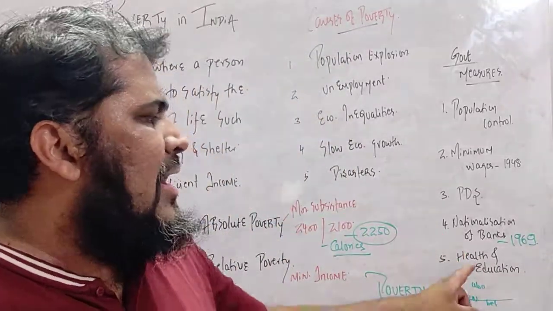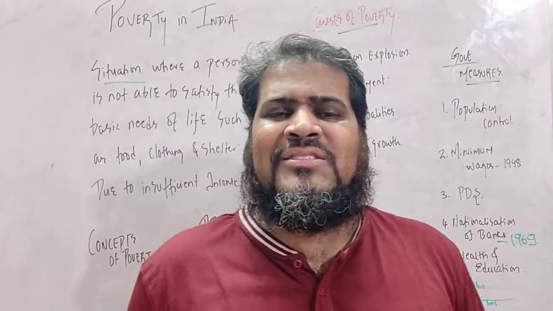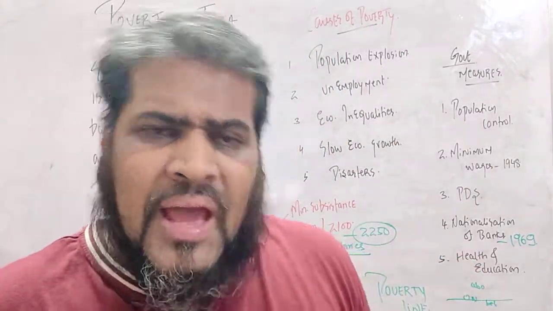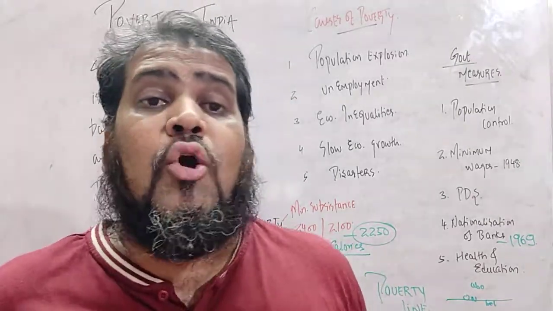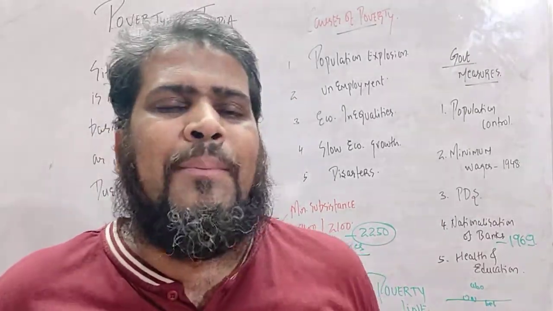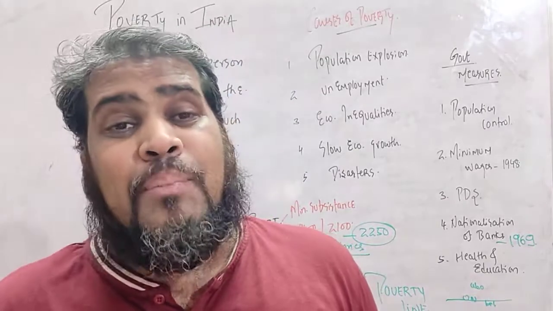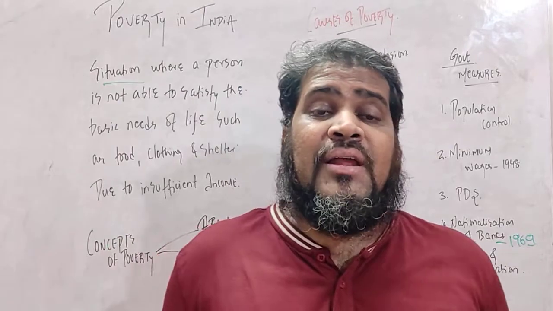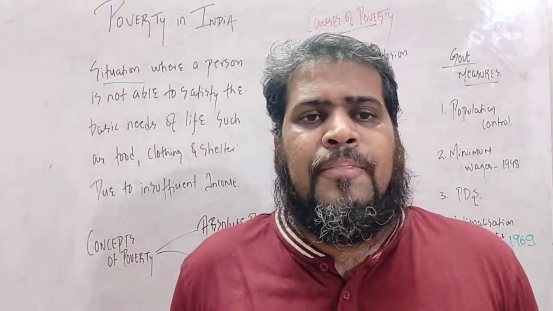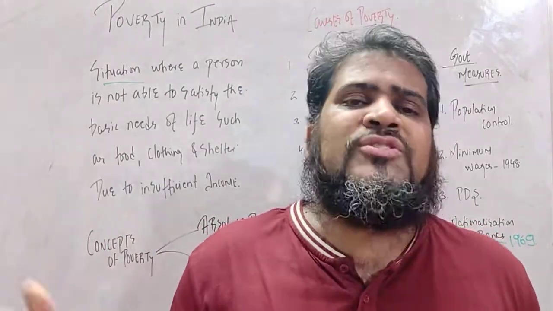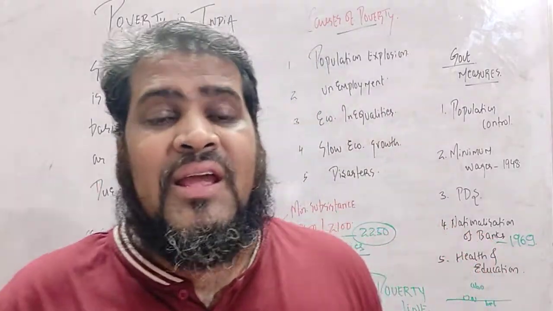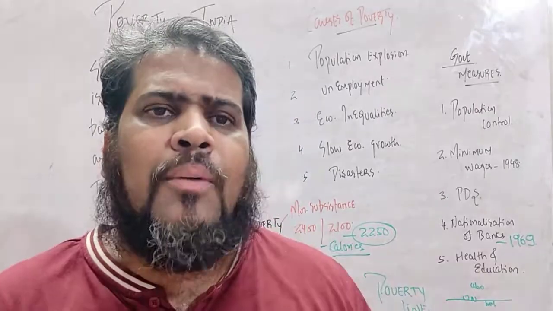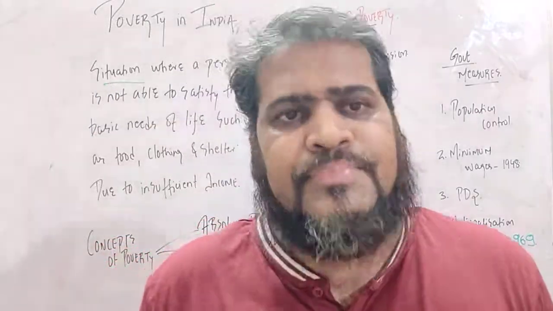Right, students? And the last one: the government started giving the facility of health and education. Health and education means what? The government started government hospitals where poor people are treated at a very low price. They have to pay very low fees. And in education also, the government has started free education for girls. The government has started government schools and colleges where students get education at very low fees. So they can get education, they can get a good job, and they can fight against poverty.